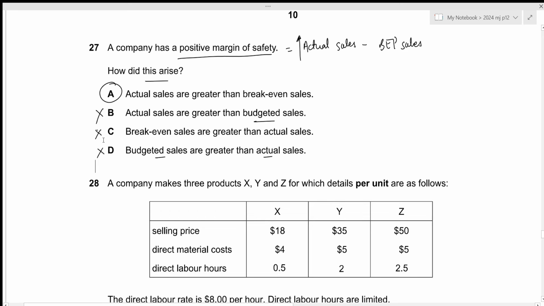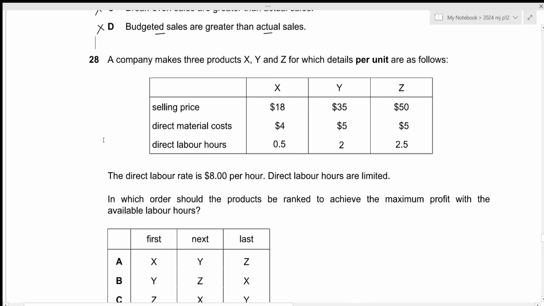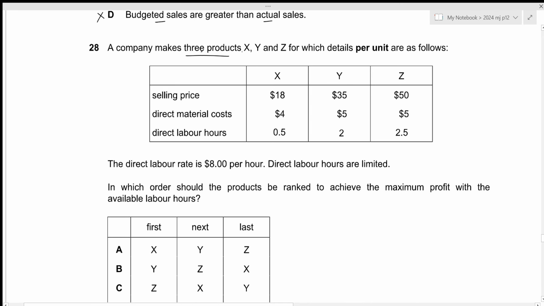That is all for the 27th question. Let's move towards the next one. A company makes 3 products, X, Y, and Z, for which details per unit are as follows. We have been given the selling price, direct material cost, direct labor hours. Direct labor rate is 8 per hour, and the direct labor hours are limited. In which order should the products be ranked to achieve the maximum profit with the available labor hours?